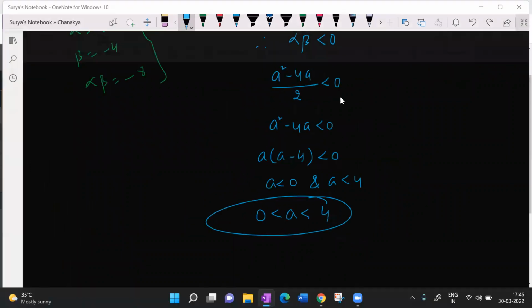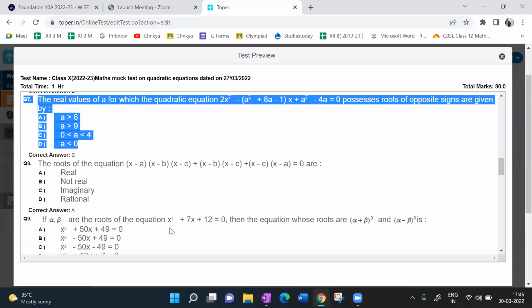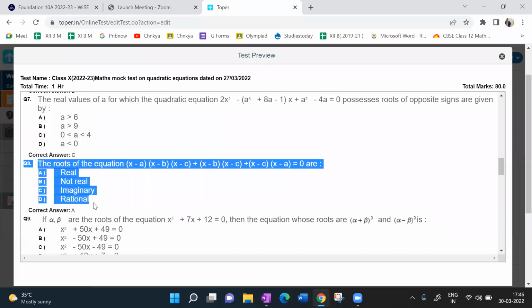Kavya and Aditi, very, very good question. Next, 8th question.